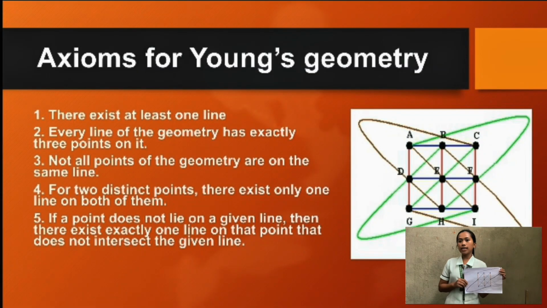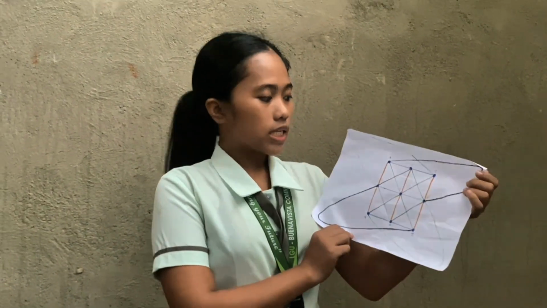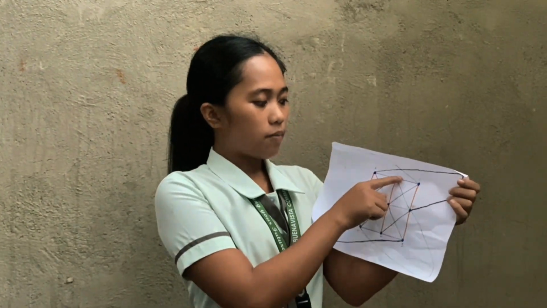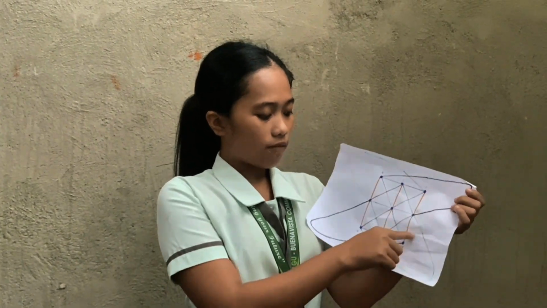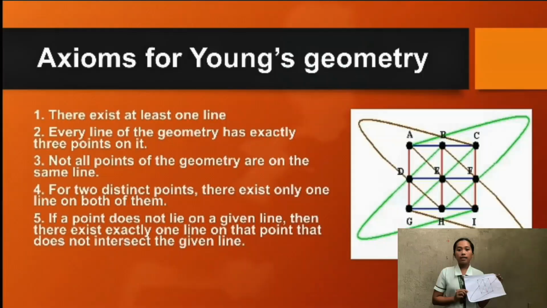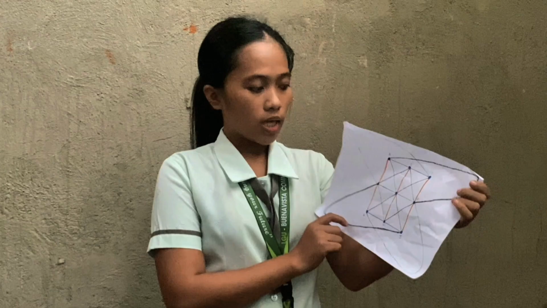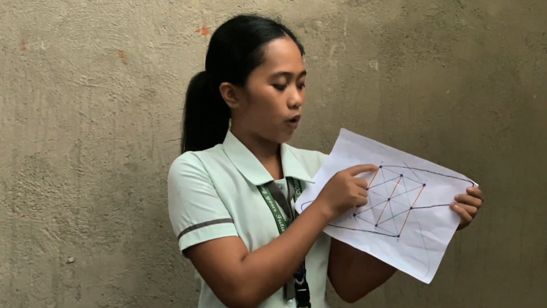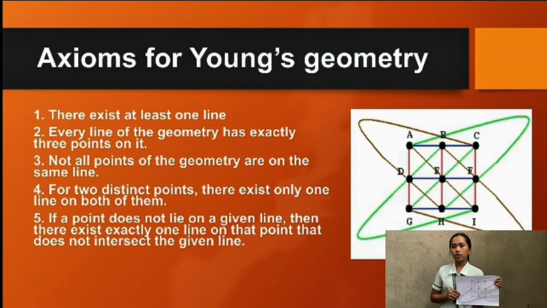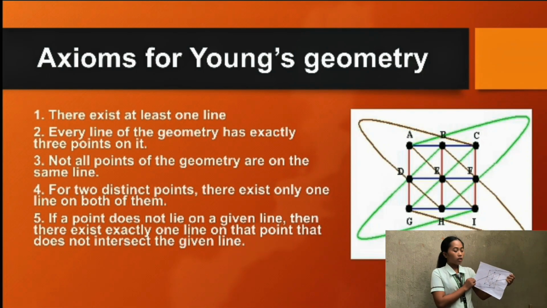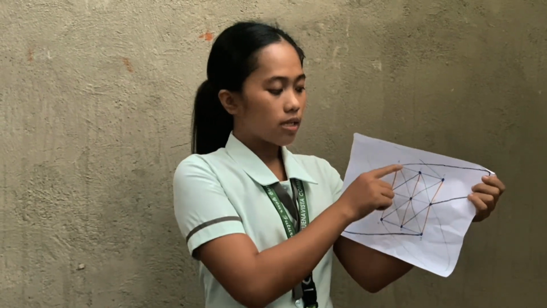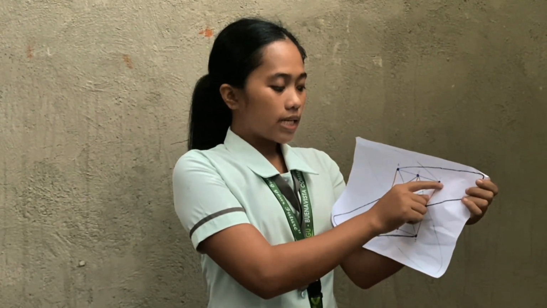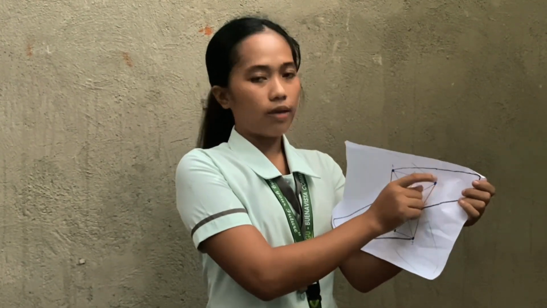First, there exists at least one line. In the illustration, there exists at least one line, such as line ABC or CFI, etc. Then axiom 2: every line of the geometry has exactly 3 points on it. For example, line ABC has 3 points: point A, point B, and point C. Axiom 3: not all points of the geometry are on the same line. Given the line ABC, the point E is not on the line ABC.